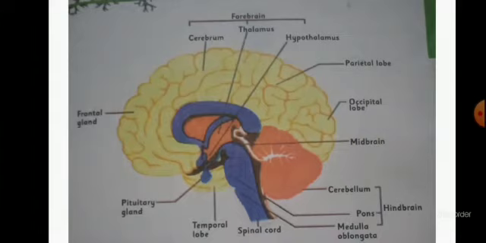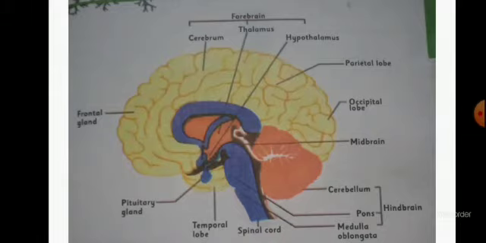The third part is the hindbrain. It is divided into three parts: cerebellum, pons, and medulla oblongata. The cerebellum is the second largest part of the brain, and it controls body posture, body balance, and movement of the body. The pons is the second part of the hindbrain. It acts as a bridge between the cerebrum, medulla oblongata, and cerebellum. It is concerned with rate of breathing, sleeping, eye movement, and facial expressions. The third and last part of the brain is the medulla oblongata, whose purpose is to connect the brain with the spinal cord, and it controls heartbeat, vomiting, coughing, and sneezing.